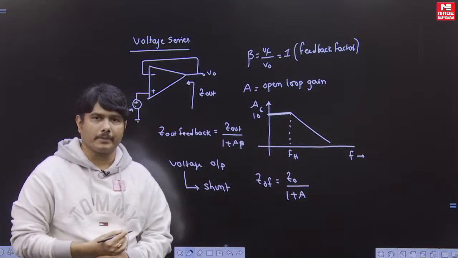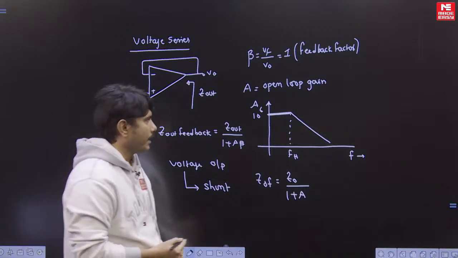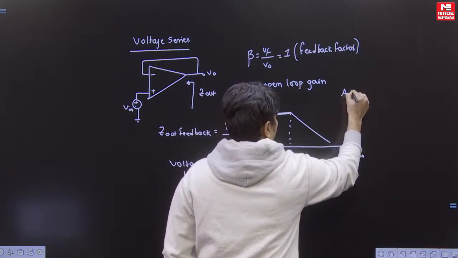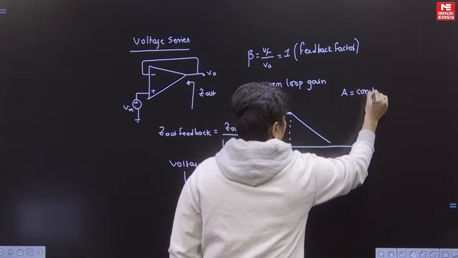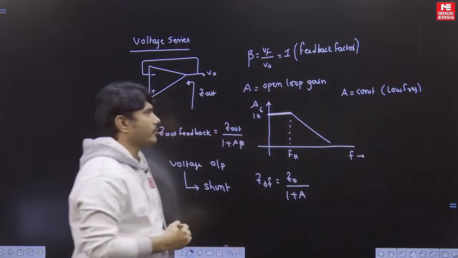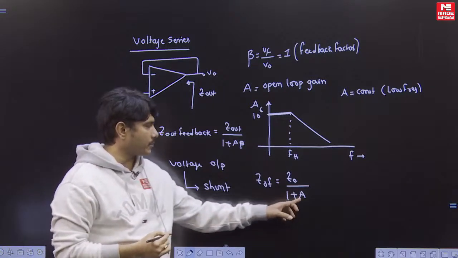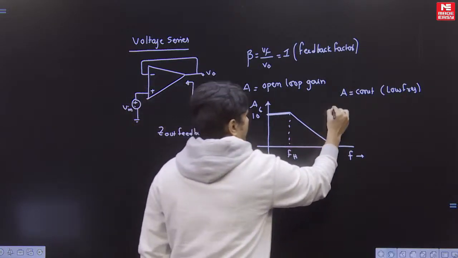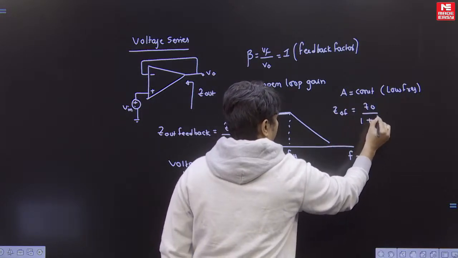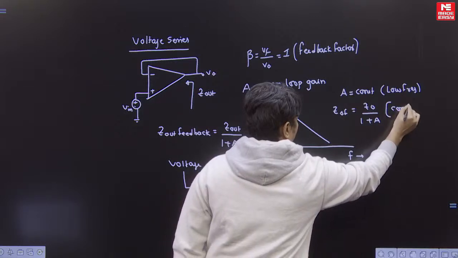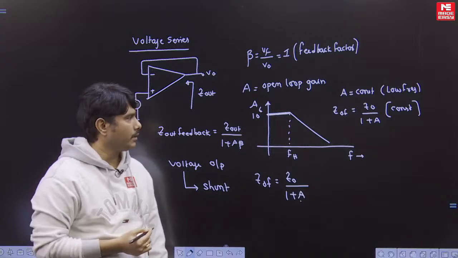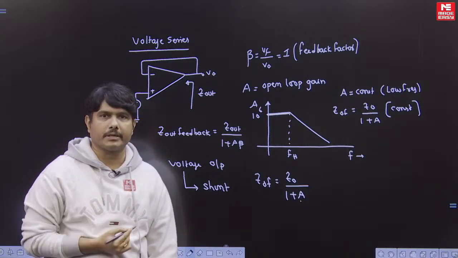Z0F is the output impedance of the feedback system, and we look at how it varies with the A value. First case: A is constant at low frequency. We have observed that A is constant at low frequency. If A is constant, then your Z0F behavior will be Z0 divided by 1 plus a constant. So this total becomes a constant value. Initially, at low frequencies, we are expecting a constant value.